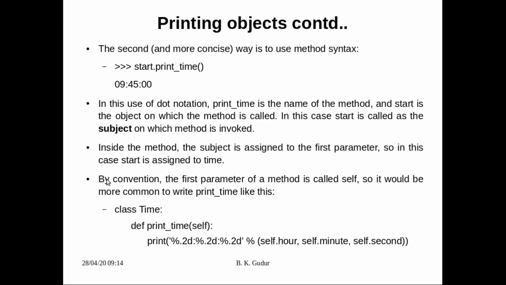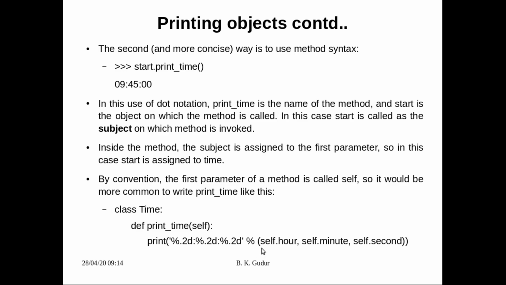Right? By convention, the first parameter of the method is called self. It's a convention to call that first parameter self. So it would be more common to write the print_time method something like this. This is a class definition, class Time. Inside that, a method definition, def print_time. Instead of giving any other name to this parameter, the first parameter name will be self.